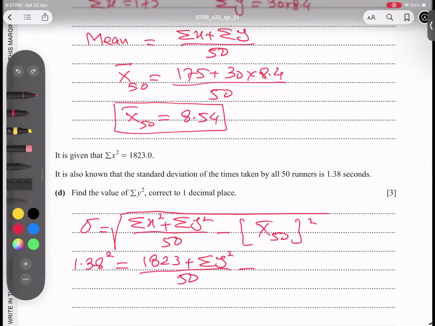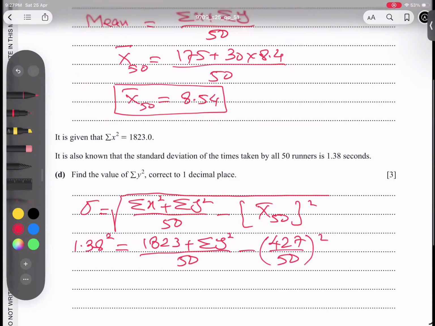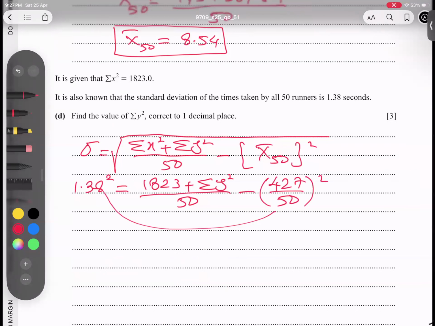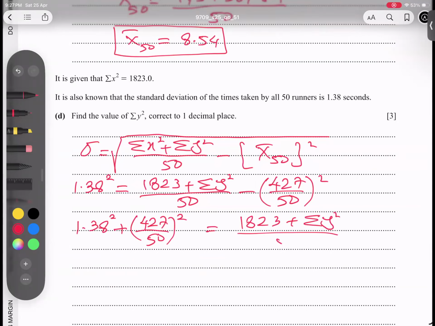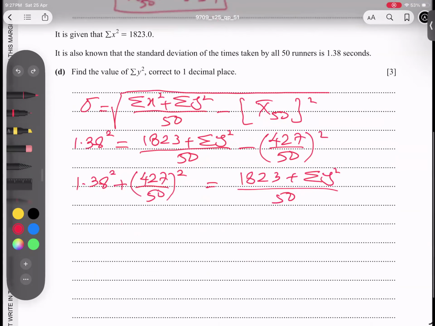8.54, or if I type in the exact value, which I found before, 427 over 50, for more accuracy. Now this will go there, and then multiply by 50. I mean 1.38 squared plus 427 over 50 whole squared is equal to 1823 plus sigma y squared over 50. Now this 50 will multiply there. So I'm getting here sigma y squared plus 1823 is equal to